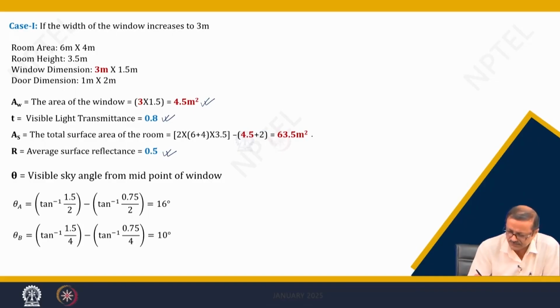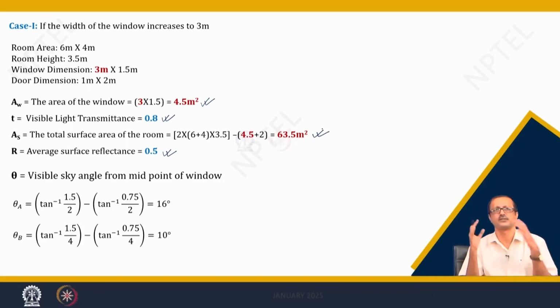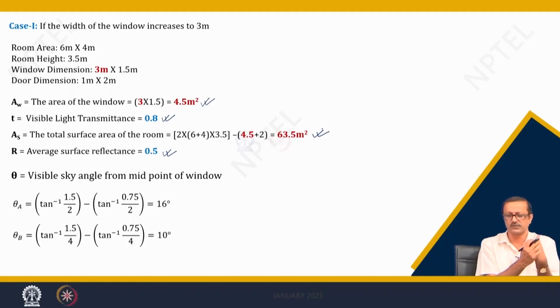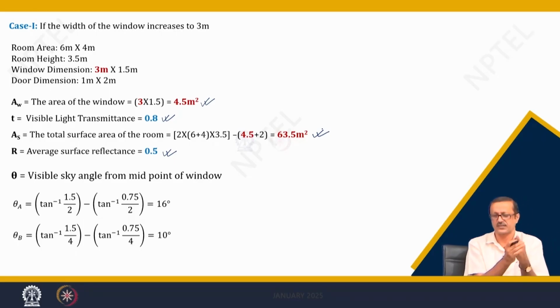The surface area of the particular room, and please remember the surface area is the wall surface area of the room, is now going to be a little less, because the window is bigger. So, though there is a change, 63.5 meter square is the area of the surface.